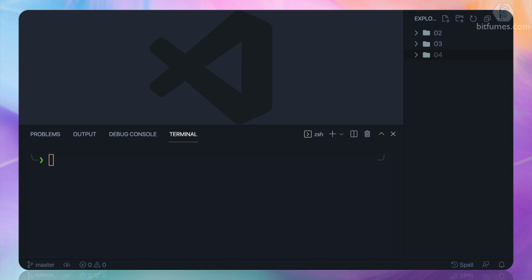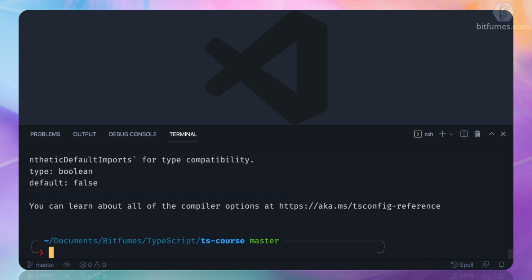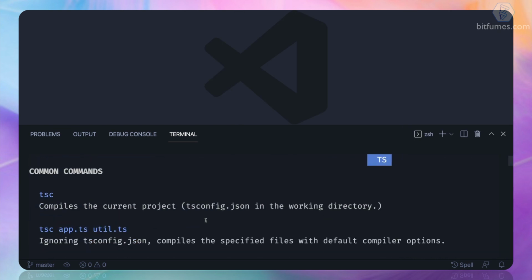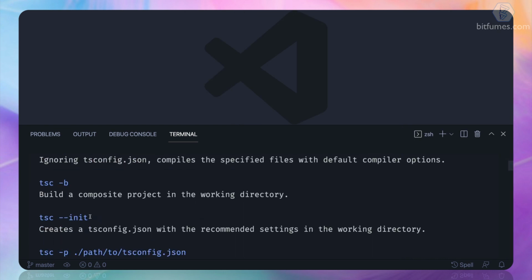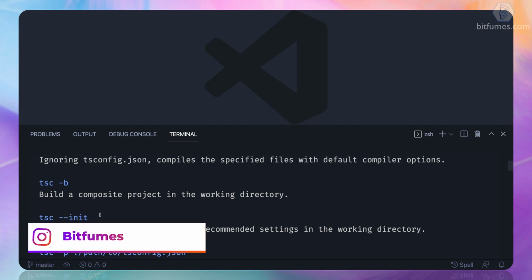Let's now start with something amazing. Till now, we have created the index.ts file on our own, but we need to have the configurations related to TypeScript. Instead of manually creating the files, we have TSC, the command line for TypeScript. And at the start, you can see we have this init flag. So let's use this init flag and see what's going to happen.